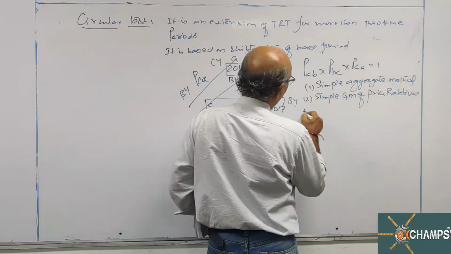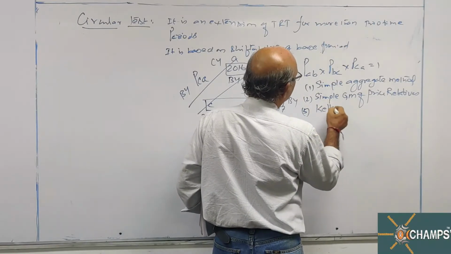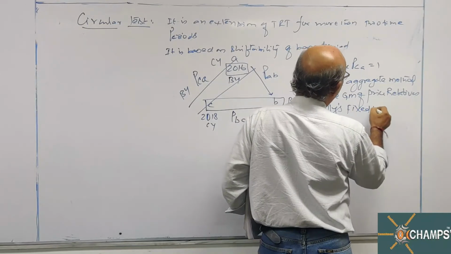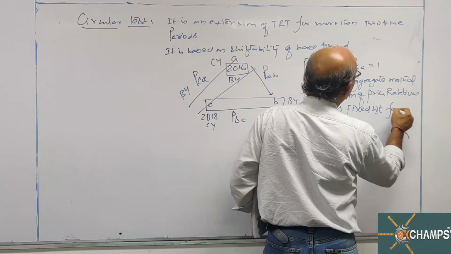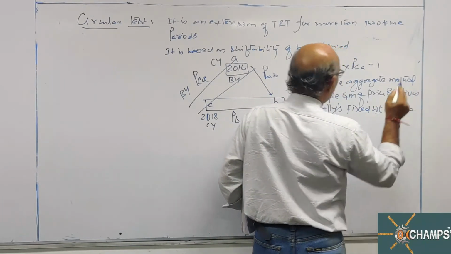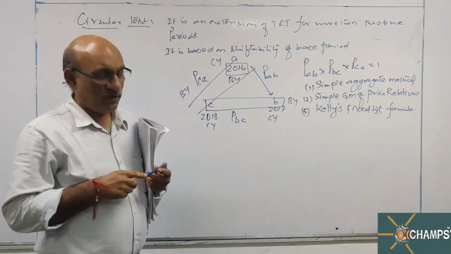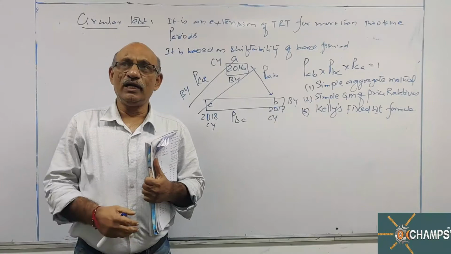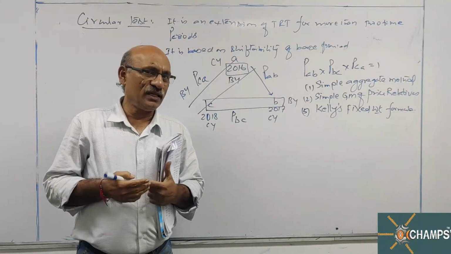Third one is Kelly's fixed weight formula. Only these 3 formulae will satisfy the circular test.